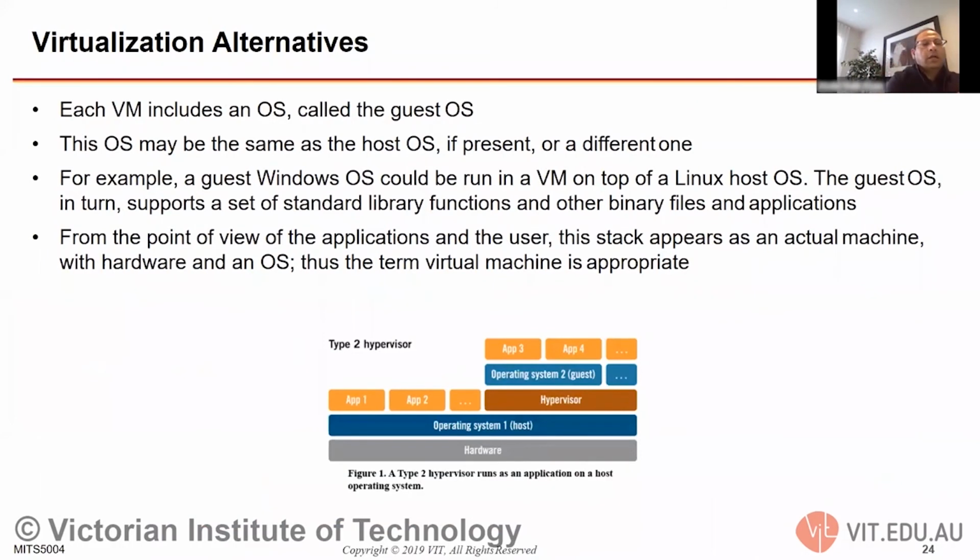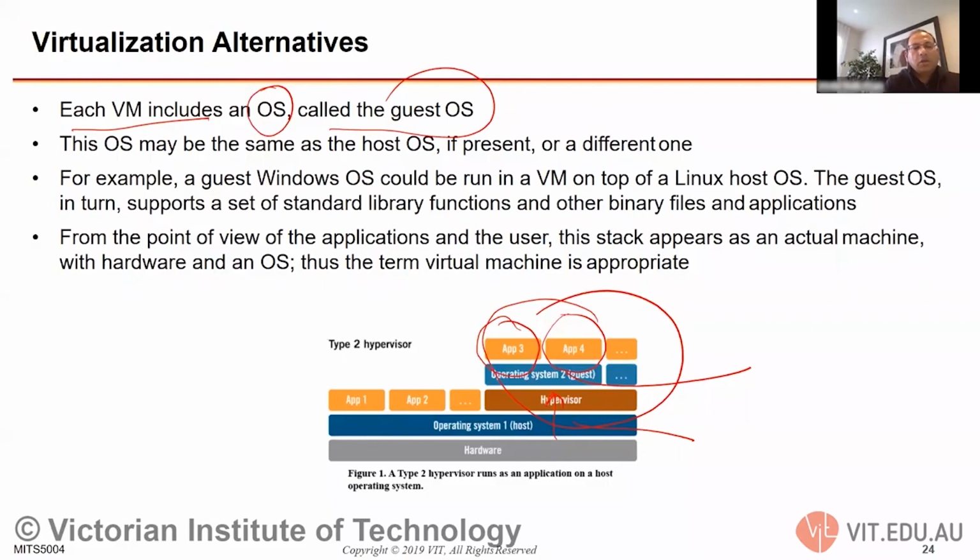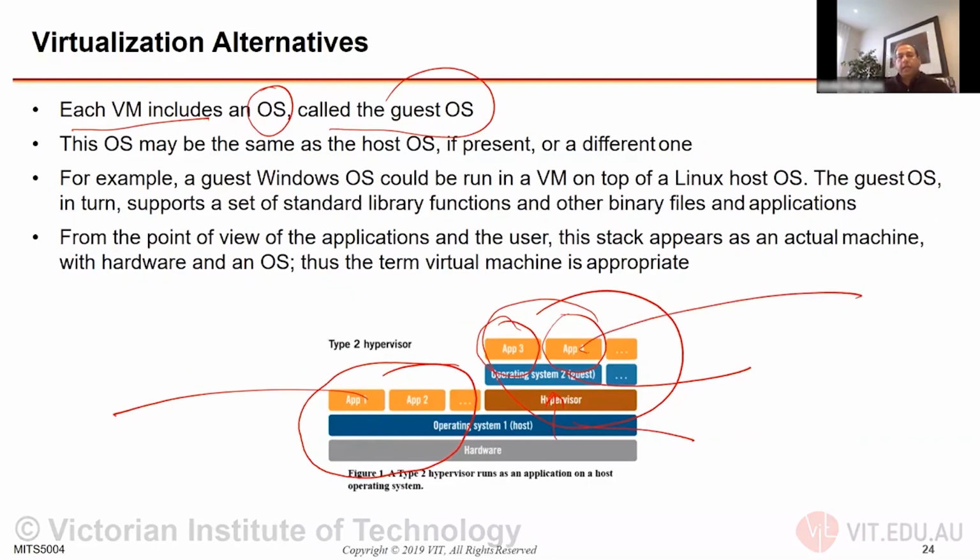Here we have a virtual machine that includes an operating system, and a guest operating system on top of that. We have a host operating system, and then a guest operating system, which is running a couple of applications on top of your hypervisor. Note that this hypervisor is managing quite a lot of things in this area, but you can also run your regular applications on top, like Windows, Outlook, browsers, and so on. They can also go onto the internet.